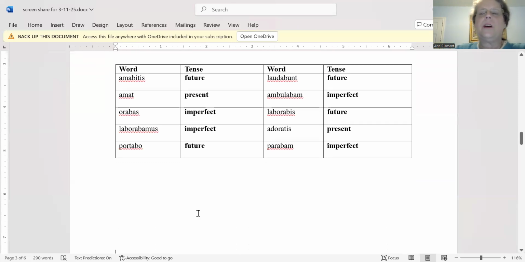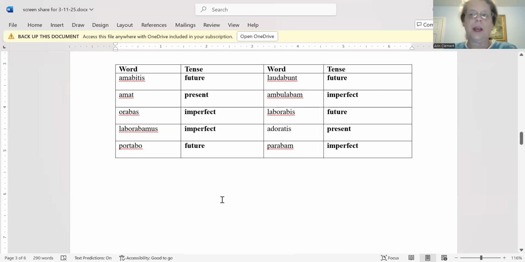Okay. All right. So let's go over what you wrote on your worksheet and see if you got these right. Amabitis is future. Amat, present. Orabas, imperfect. Laborabamus, imperfect. Portabo, future. Laudabunt, future. Ambulabam, imperfect. Laborabis, future. Adoratis, present. Parabam, imperfect. Okay, how did you do? Did you get all those right?